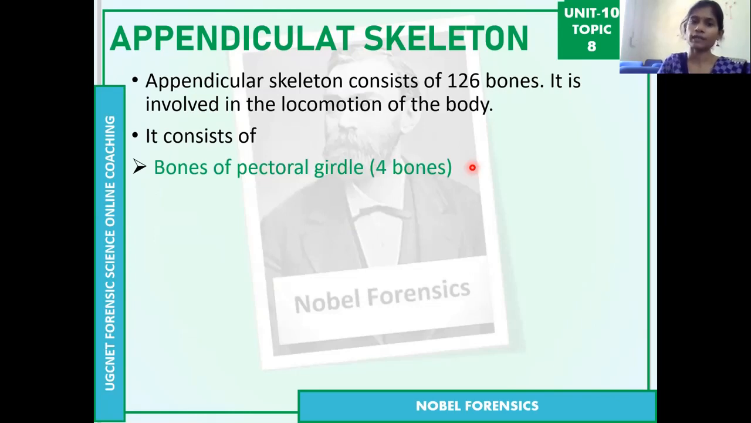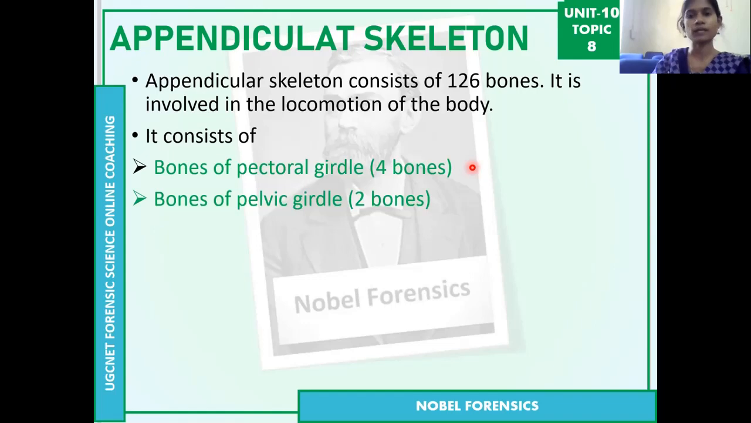Like the axial skeleton, these bones are also divided into different parts. First, the bones of the pectoral girdle. There are 4 bones. What is the pectoral girdle? At the collar area, we can feel one bone, which is the collar bone. On the two sides, there are 2 collar bones, and at the back of this part is the shoulder, which has shoulder bones. So the 2 shoulder bones and 2 collar bones we call the pectoral girdle. So 4 bones. Then the pelvic girdle has 2 bones.